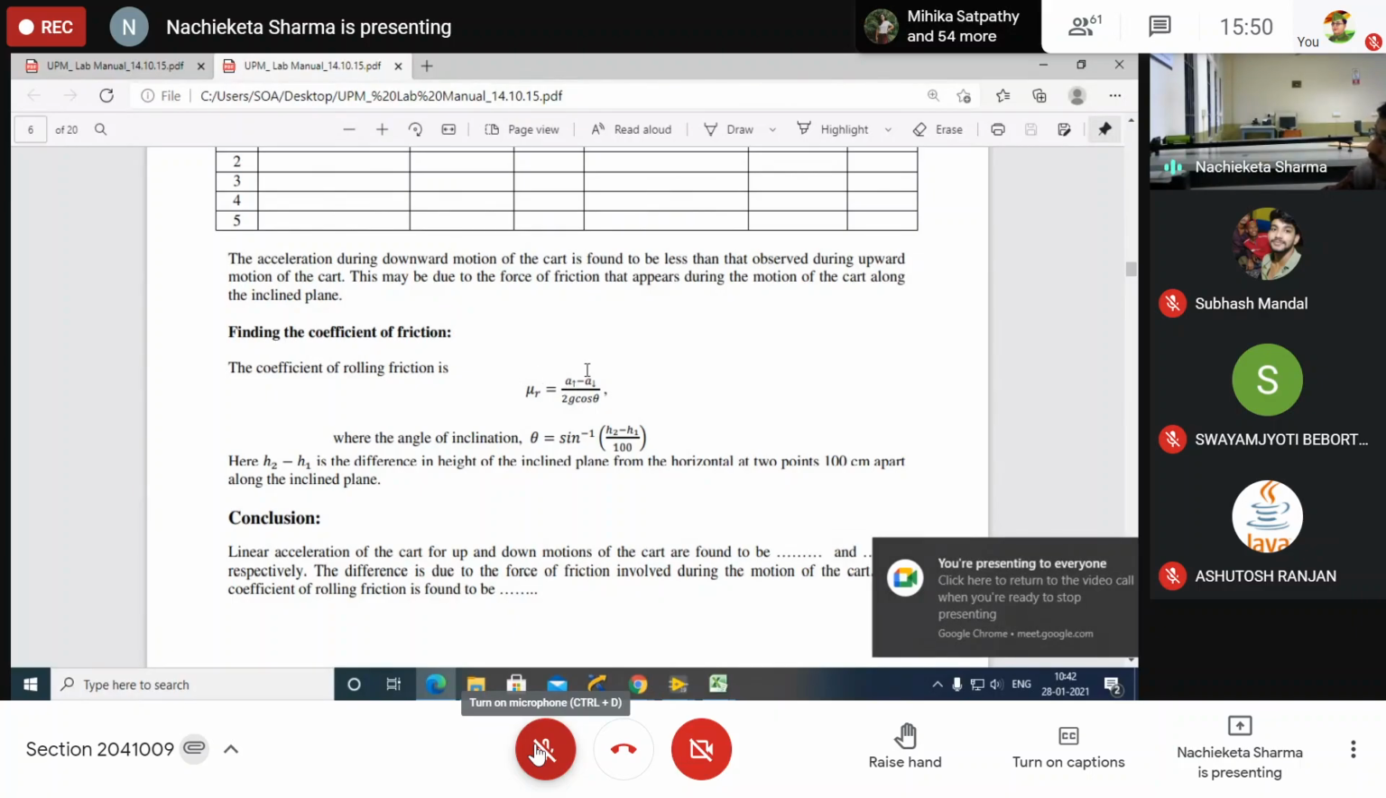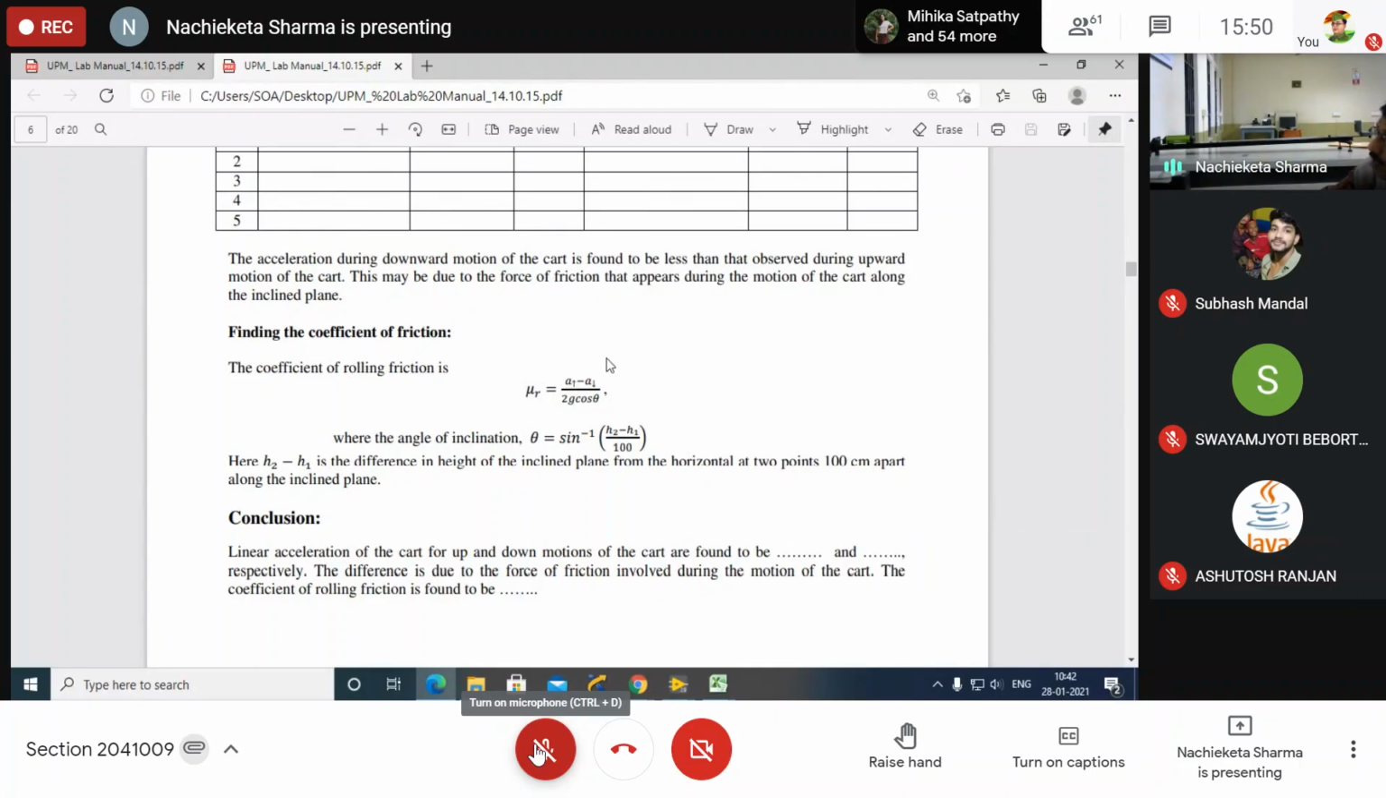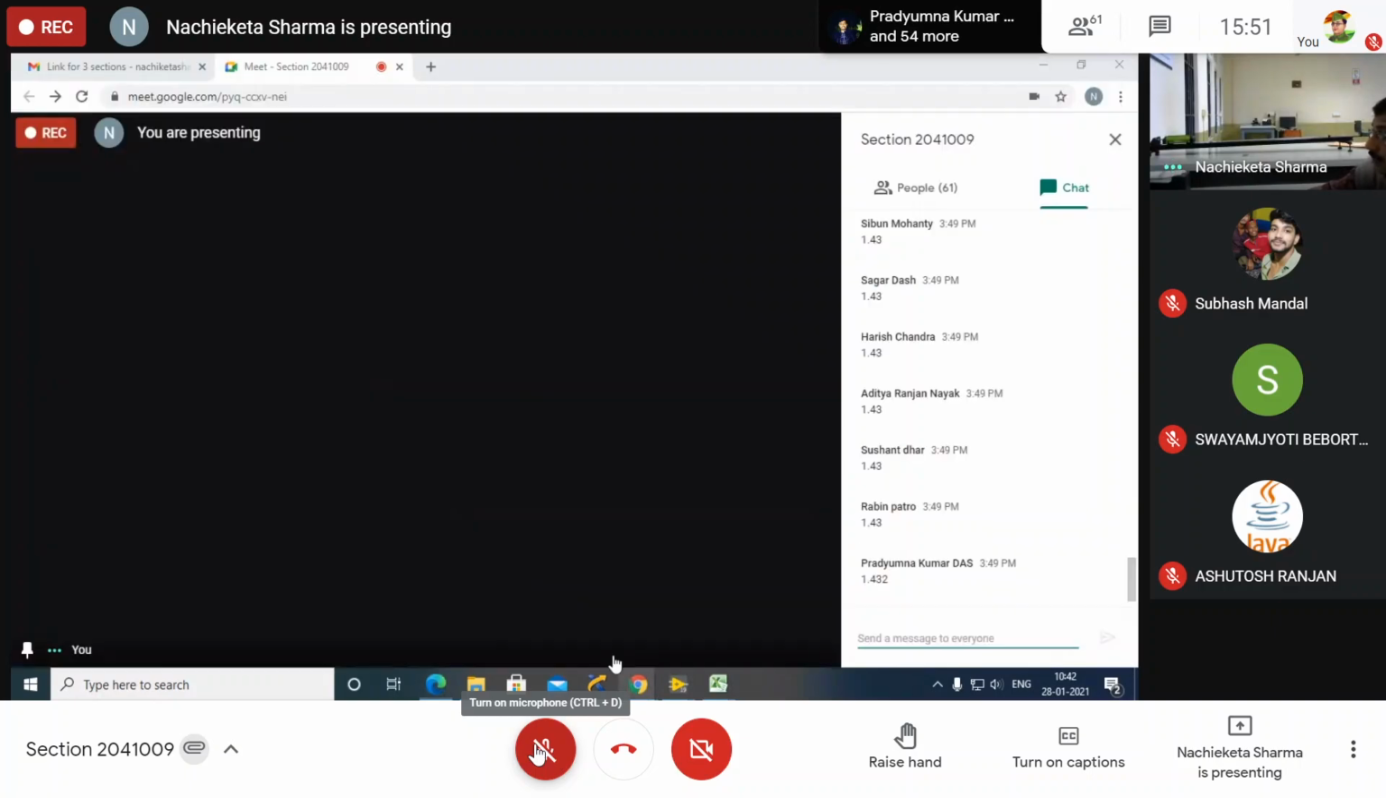So the mean of the upward value, you know it. The mean of the downward value also you know it. And for the g value you have to put 9.8 meter per second square. And for cos of theta, you have to put theta equal to 1.432. Cos of 1.432 you have to put, and chart me what value you are getting as the coefficient of rolling friction. Please chart me.